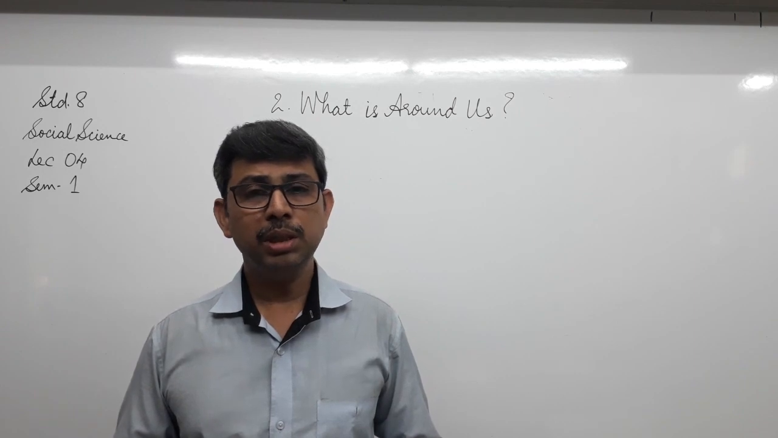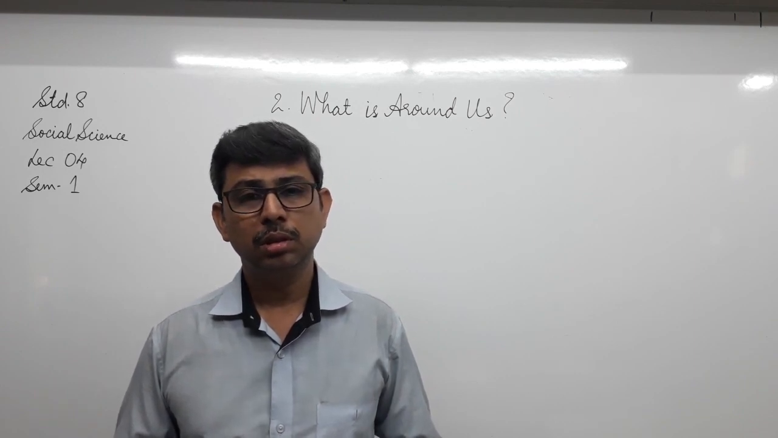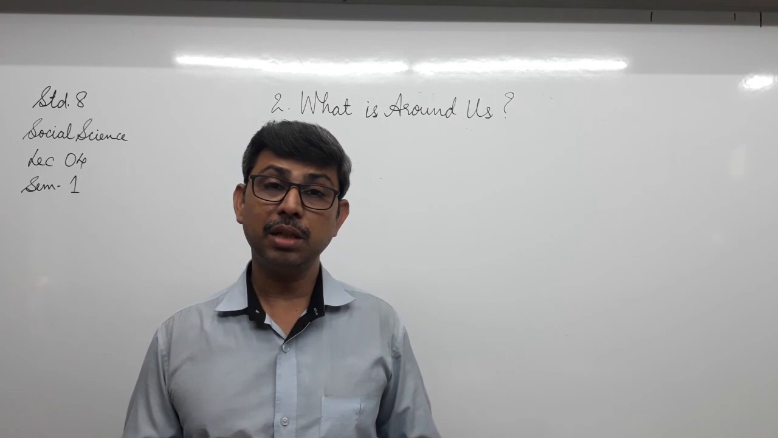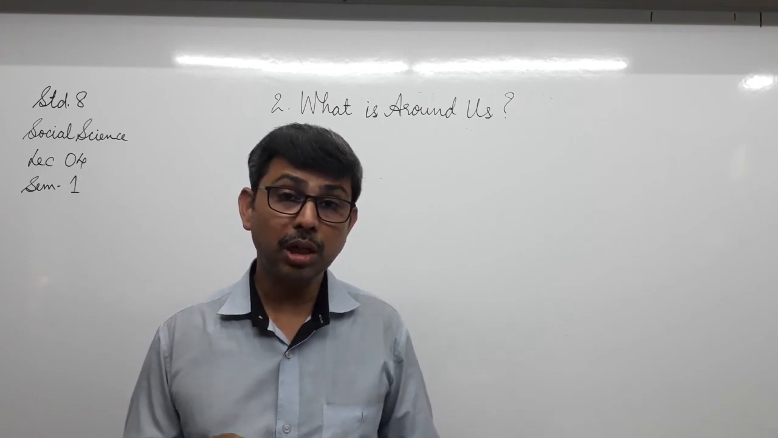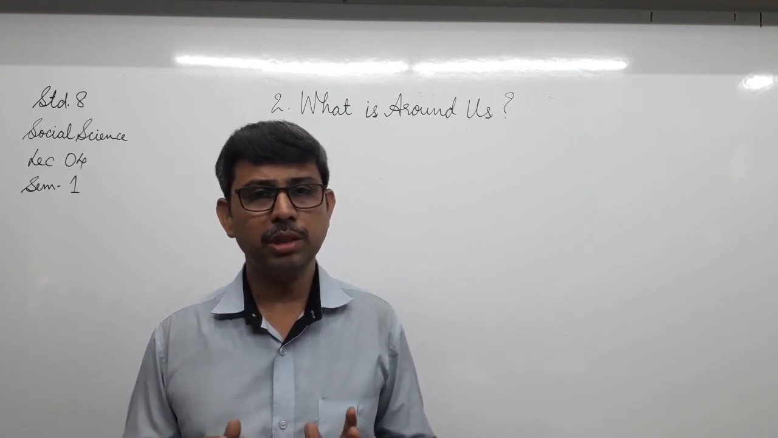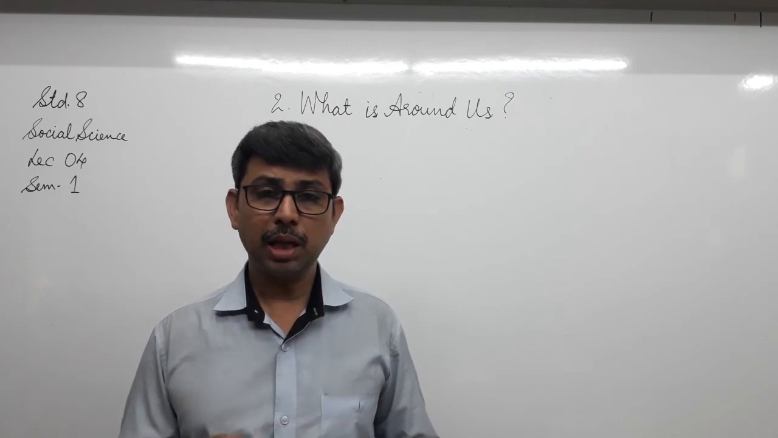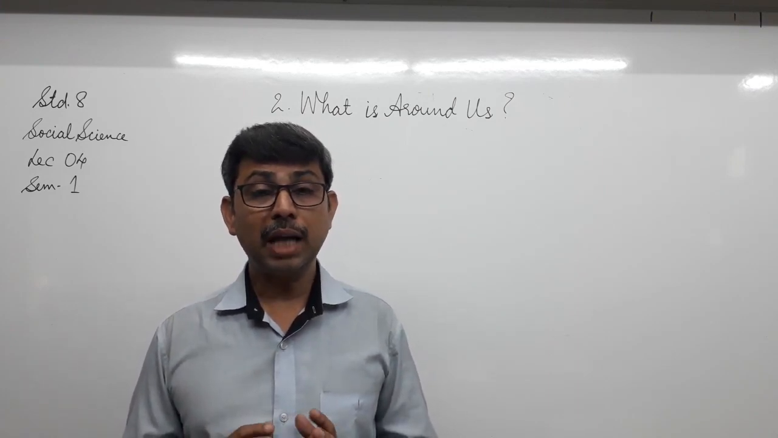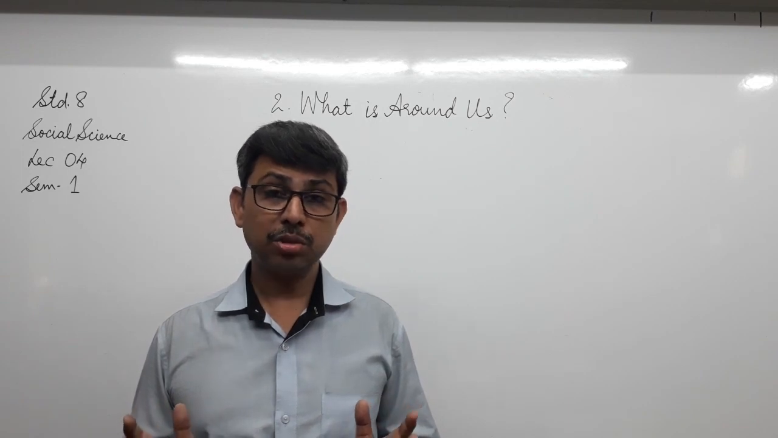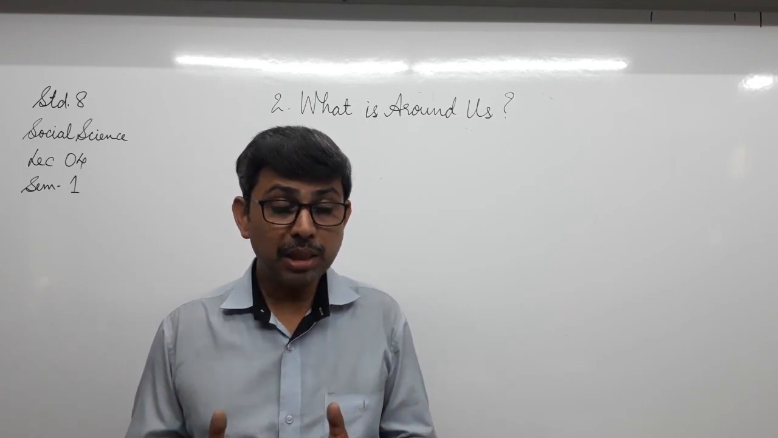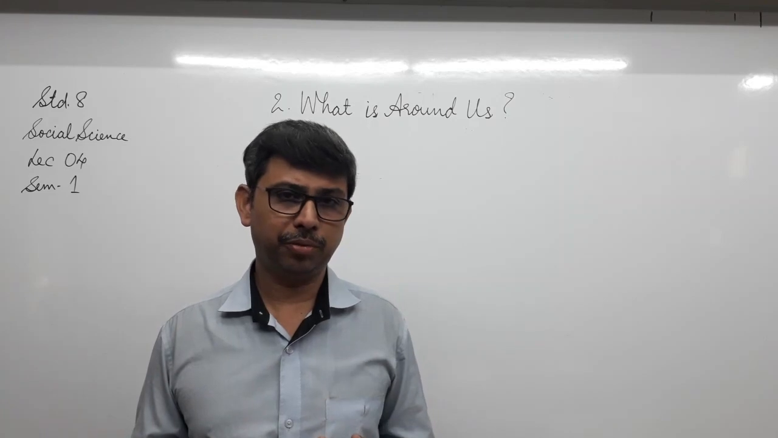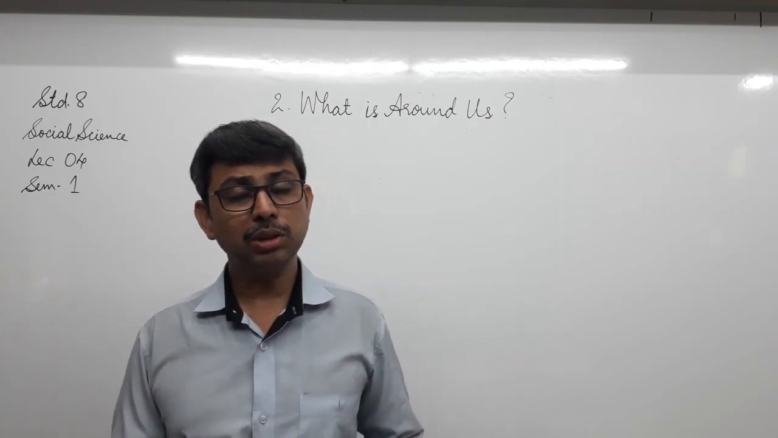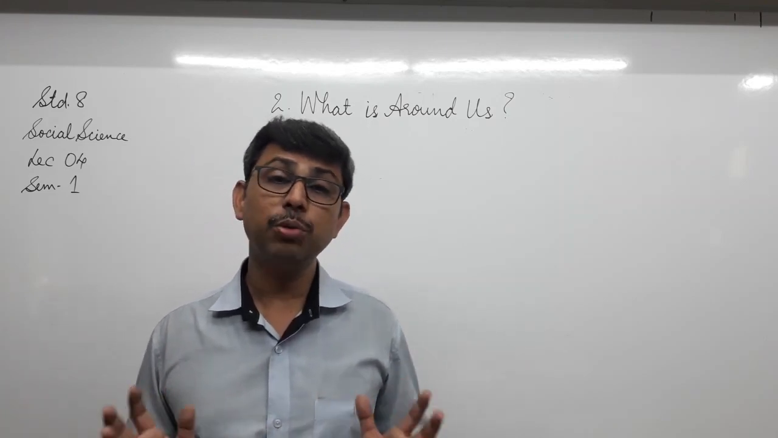So as you can see the name being displayed on the board, the name of the chapter itself is a question. What is around us? Now what do we mean by what is around us? Here we are asking a question related to what this entire place, or the place where we live in, that is the earth, is made up of. So therefore the question has been asked, what is around us? What do you see around yourself?